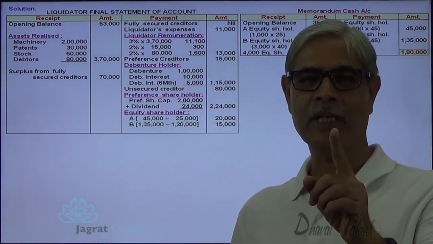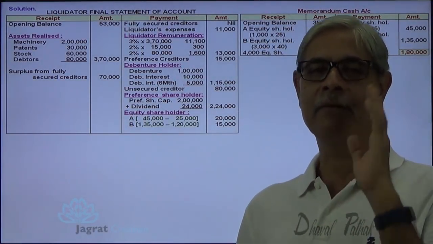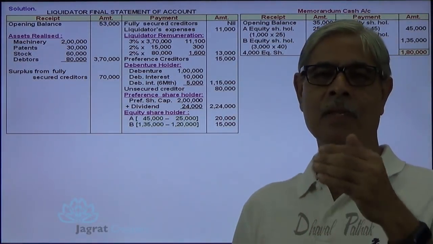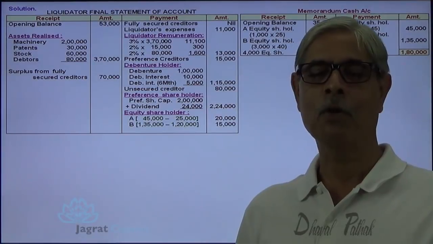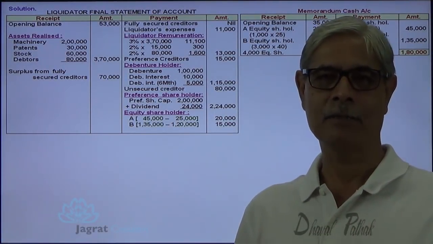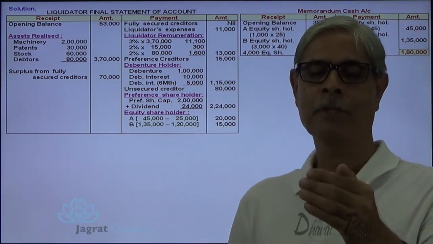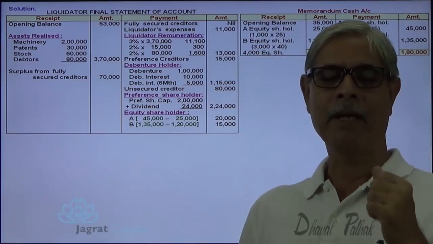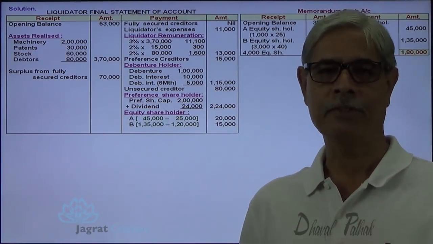Now the first type of shareholder, 75 paid. From 75, how much have I paid them? 20 rupees per share, 20,000. So 75 minus 20, it is 55.